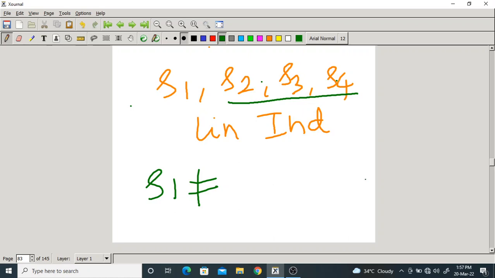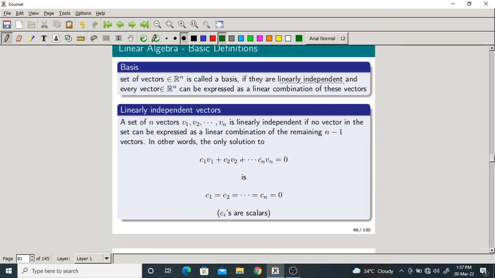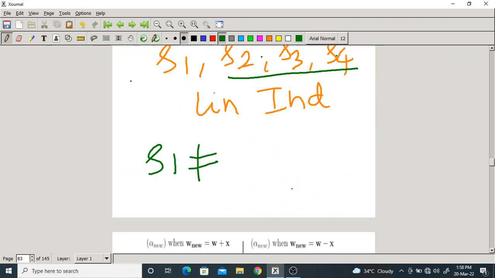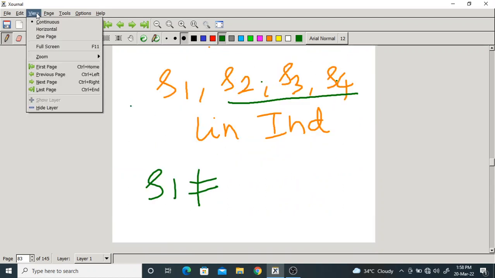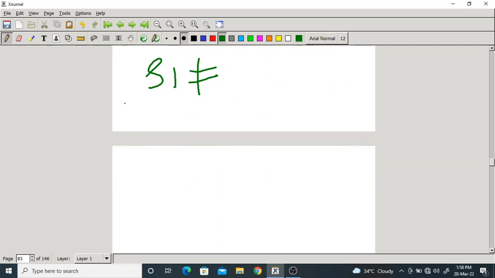Okay. What is one more definition? If V1, V2, up to Vn are linearly independent, and C1, C2 and so on are some scalars, then the linear combination is 0 if and only if all scalars are 0. The only solution to this is that all the scalars are 0. Suppose I have these 4 vectors. When can I say they are linearly independent?